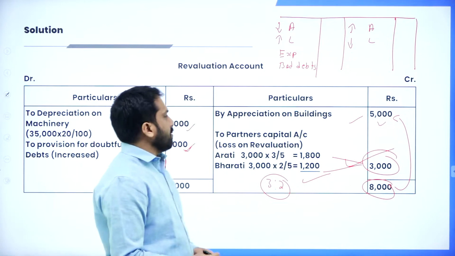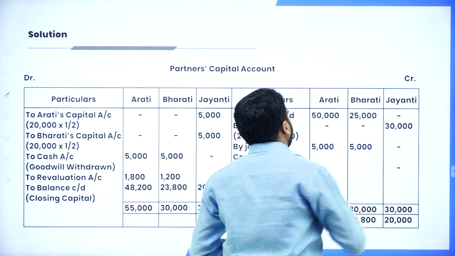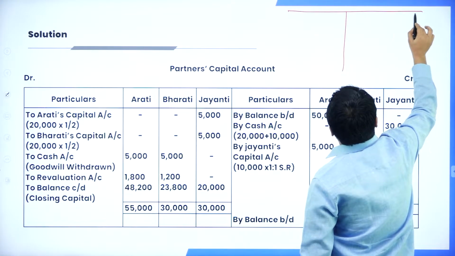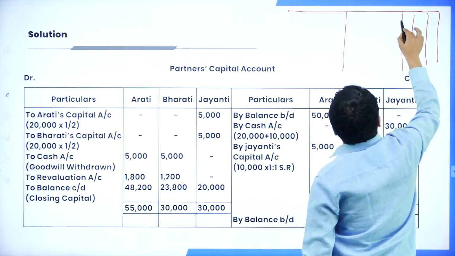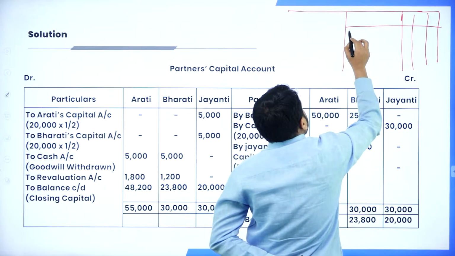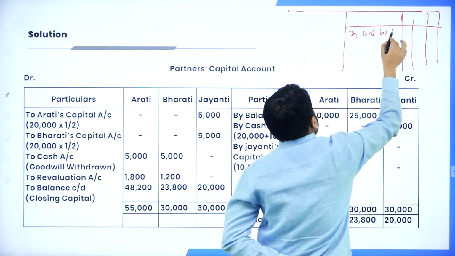Partners' capital account. For the partners' capital account also I'll give you the shortcut as well as the format. This will be your partners' capital account. Assume that there are 3 partners there. First one will be what? By balance brought down.